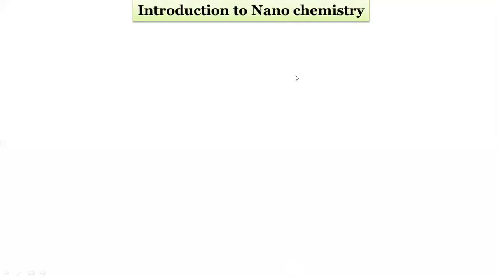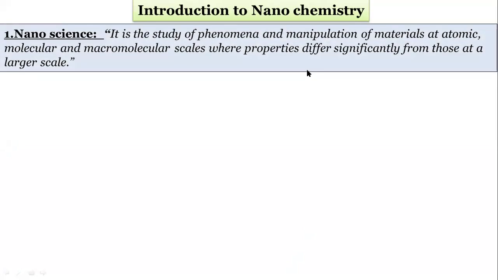Now this is nanochemistry, an introduction to nanochemistry. What is meant by nanochemistry? Before nanochemistry, you should understand what is meant by nanoscience. Nanoscience is the study of phenomena and manipulation of materials at atomic, molecular and macromolecular scales, where the properties differ significantly from those at a larger scale.